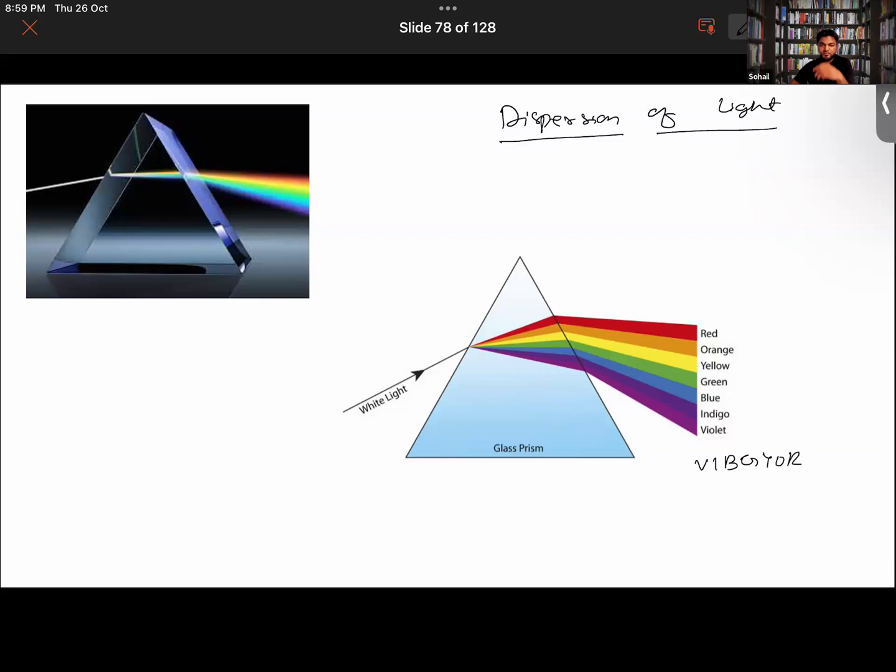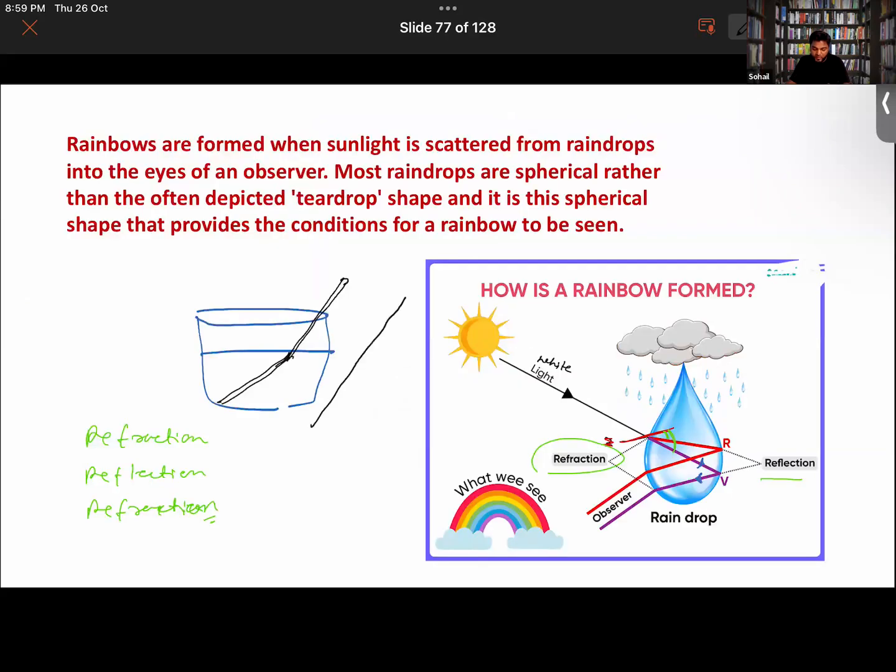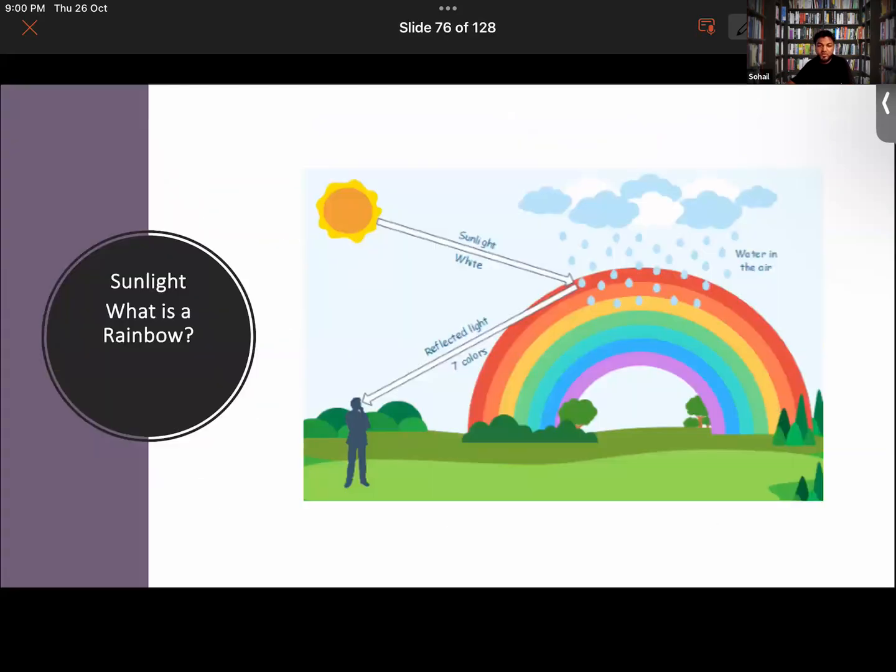Getting it now? That is simply white light. And in this picture over here, this rainbow formation is actually due to the same process. It is due to the dispersion of sunlight. So rainbow formation is due to the dispersion of sunlight.